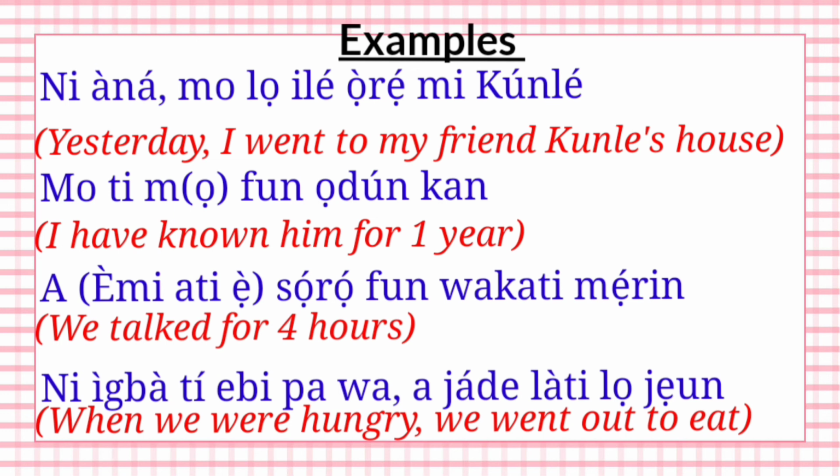The third sentence, we talked for four hours. A sọ̀rọ̀ fún wákàtí mẹ́rin. You can as well say èmi àti ẹ̀ sọ̀rọ̀ fún wákàtí mẹ́rin. Èmi àti ẹ̀ is him and I. When we were hungry, we went out to eat. Nígbà tí ebi pa wá, a jáde láti lọ jẹun.